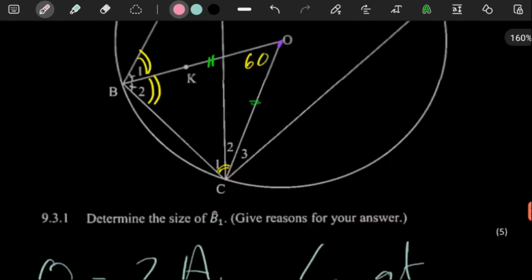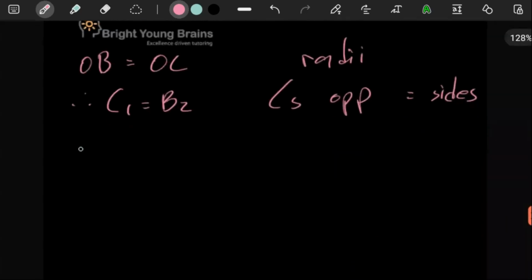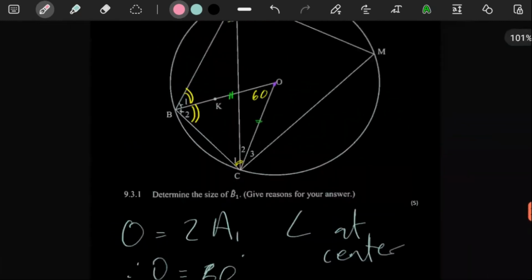So we have told them that C1 is equal to B2. Now we need to tell them that B1 is equal to B2 because that's given. B1 is equal to B2, given. So we're trying to just lay out our information. We have now given them the information that all these three angles are equal.